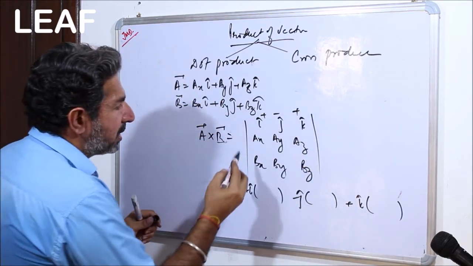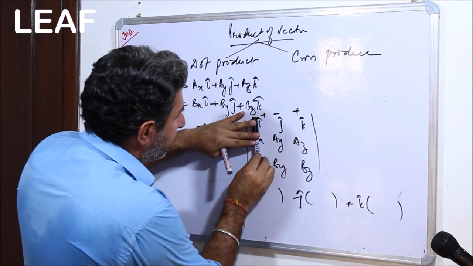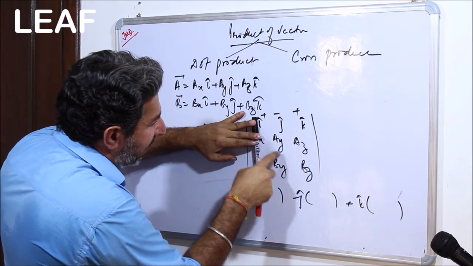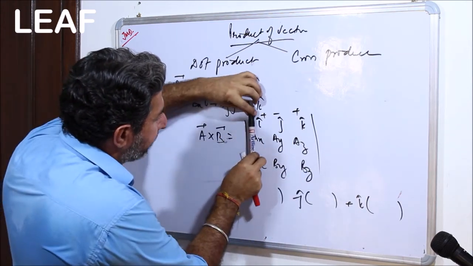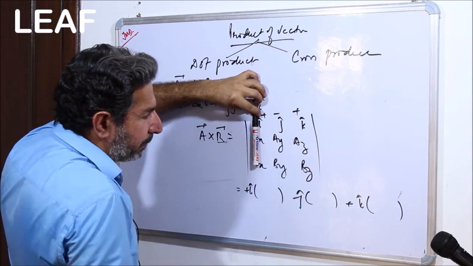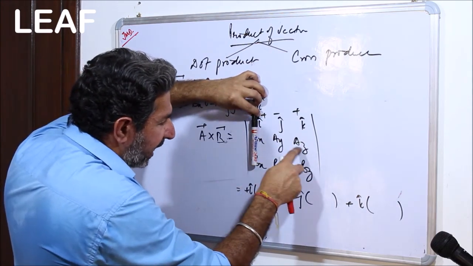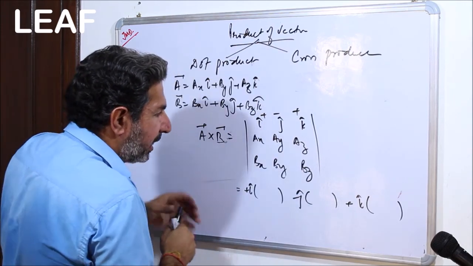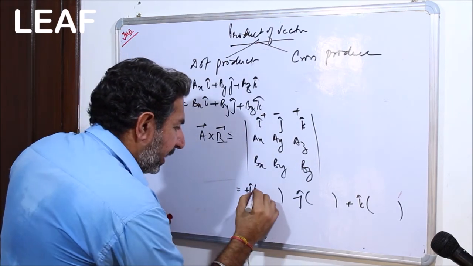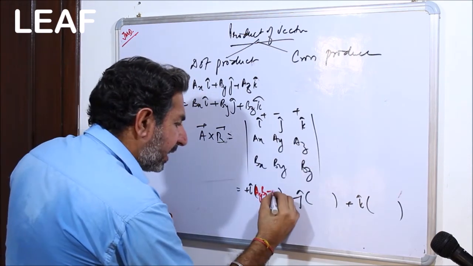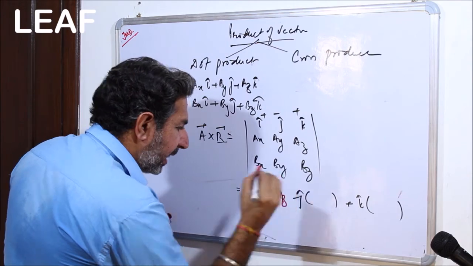And what I'm going to do is, you very well know, what numbers are for i cap? Consider that this column is not present and the numbers present are AY, AZ, BY, BZ. So this into this minus this into this. So I can write AY BZ minus BY AZ.